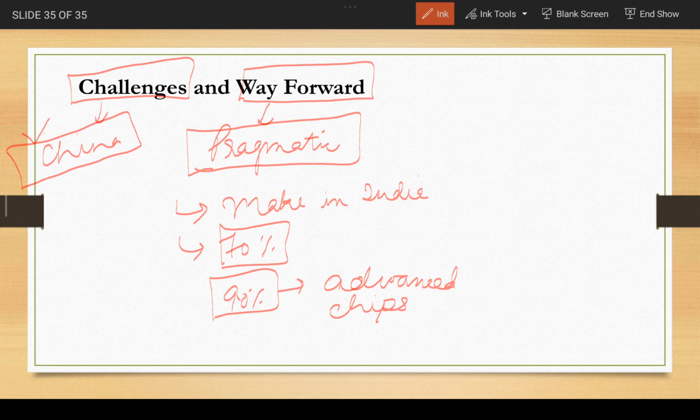So we have discussed all about it. We have discussed the cooperation which is there between India and Taiwan, what is the challenge and what is the way forward in this case. Okay, so this is all about the India-China relations. We have discussed it in great detail. It means 4 lectures we have taken. Now I guess everything is covered except whatever will be there from the current affairs point of view that you people need to cover. Otherwise, all the static portion we have already covered.